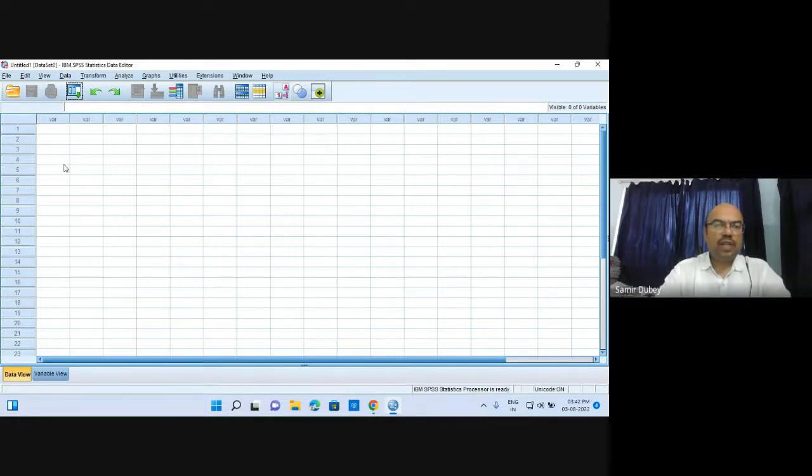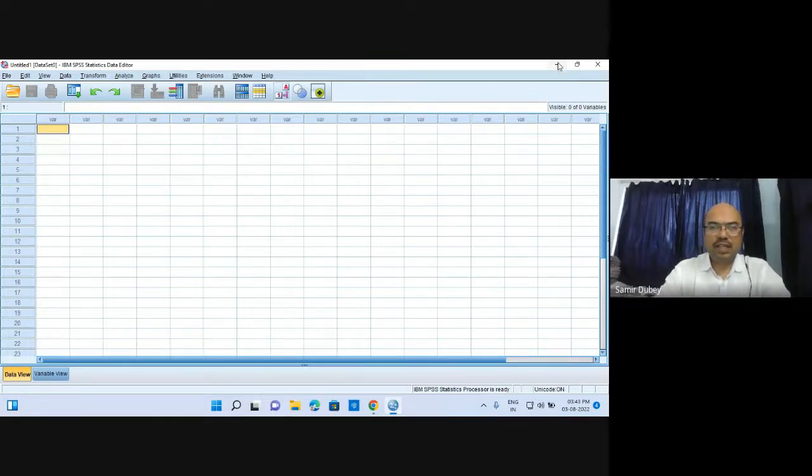Now we have three different options from here. The very first is that we can make the data file directly in SPSS. We can import an Excel file as well, or we can import data from one of the Excel files. So we have three different options. First, let me show you how to import the data. There is a difference between importing the data and importing the whole file.